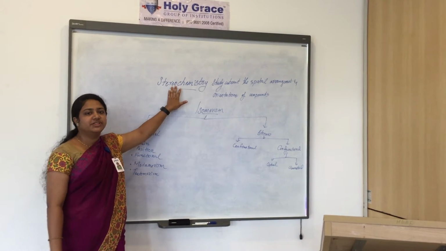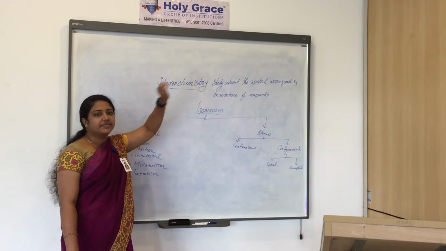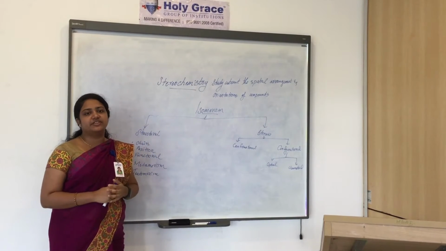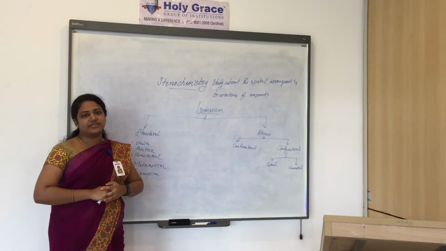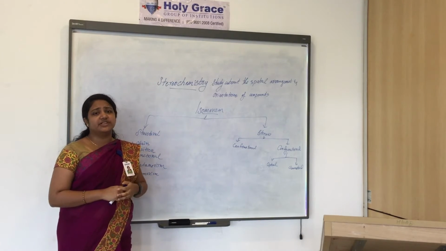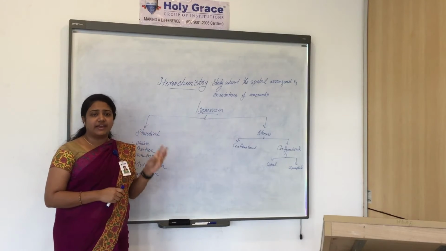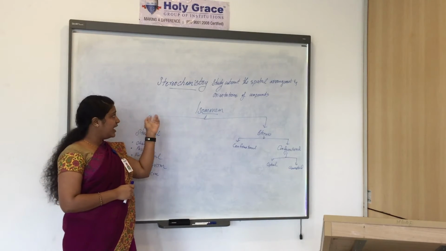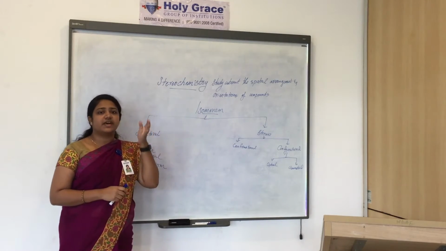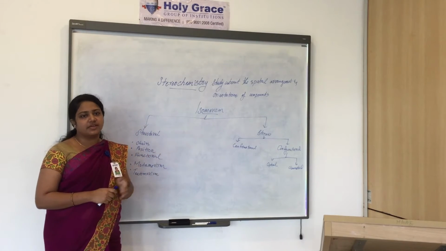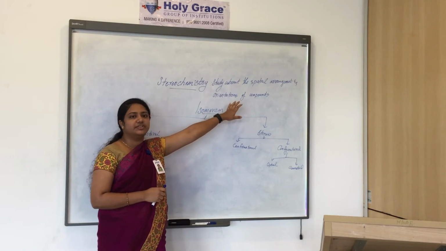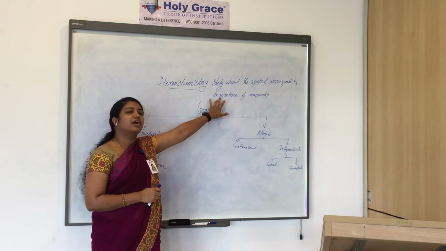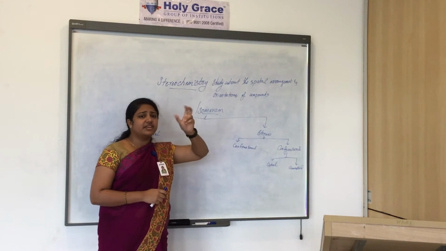Today we are going to deal with the topic stereochemistry. If you are giving a definition for stereochemistry, we can say that it is the branch of chemistry that is concerned with the 3D arrangement of atoms, molecules, and also the effect of this arrangement in the chemical reactions. Or simply we can say that it is the study about the spatial arrangement and orientations of compounds in a 3D space.